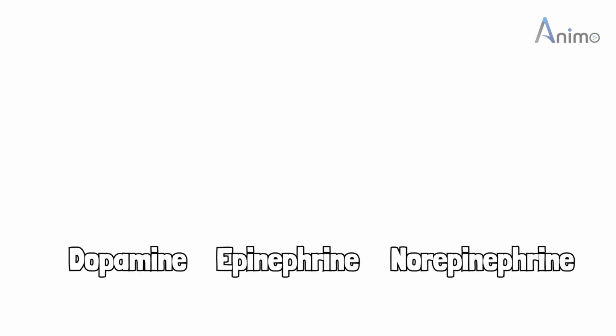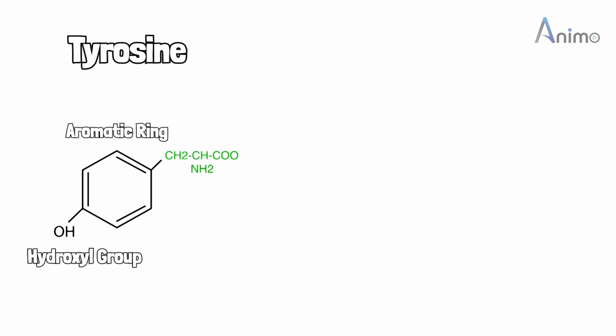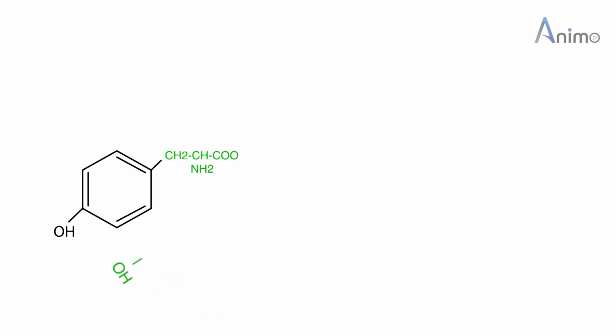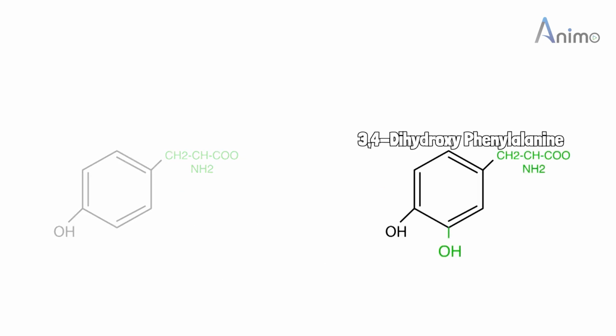All catecholamines are formed from tyrosine, an aromatic and alcoholic amino acid. So this is the tyrosine compound. It has an aromatic ring, a hydroxyl group and one amino propanoic acid. It undergoes hydroxylation in the presence of tyrosine hydroxylase and a cofactor BH4. As a result, a molecule is formed which is known as